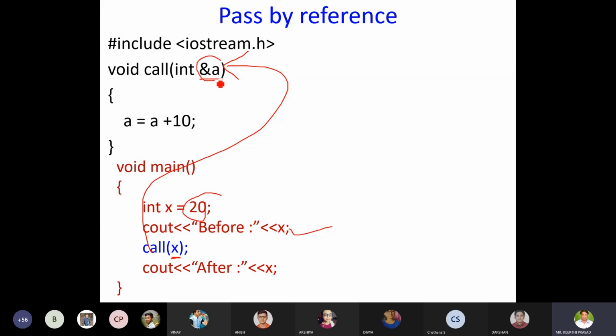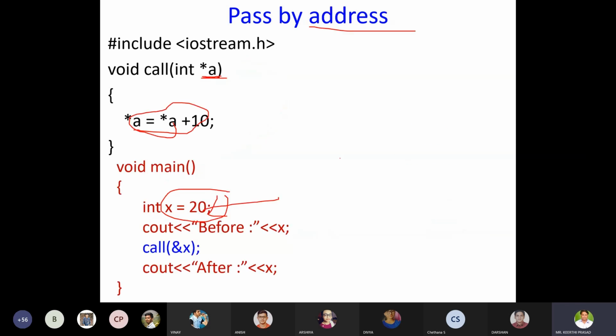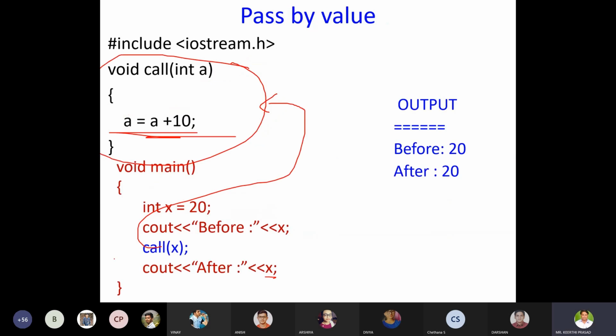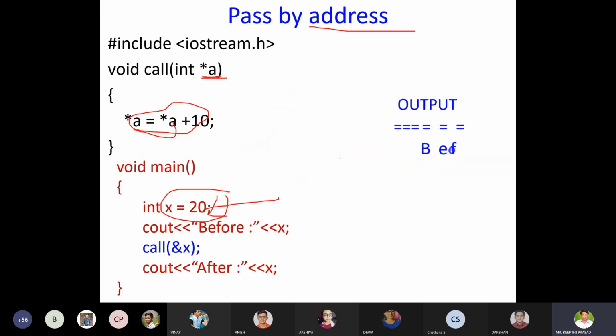So this ampersand a means a is not a pointer. If I write star a, a will be treated as a pointer. Instead of star, I have written ampersand. Ampersand means reference, so a is a reference variable. It means we have a variable called x initialized with 20. When we assign this x to ampersand a, the same memory is also referred to by one more name, a. Just try to understand: in the previous case, in pass by address, we had two different memory locations.